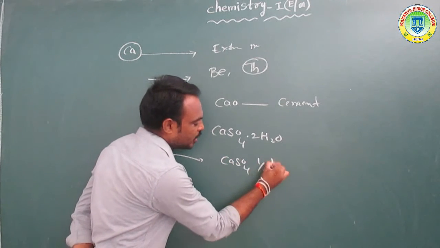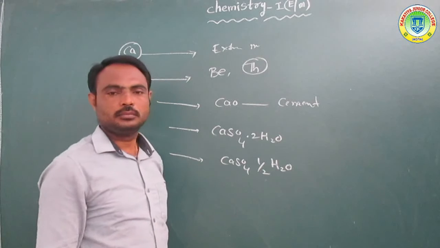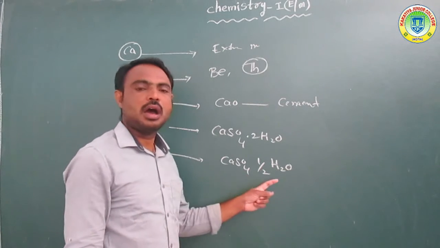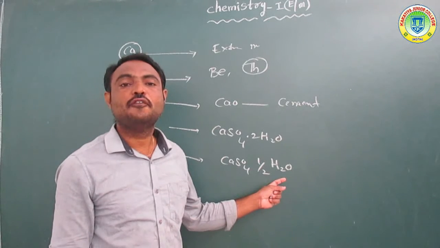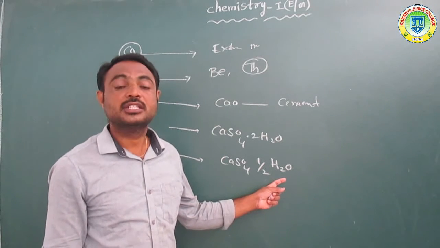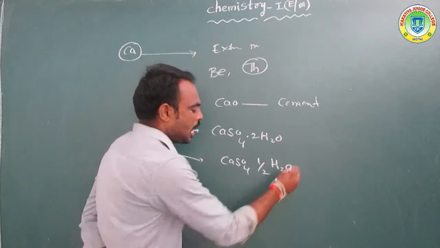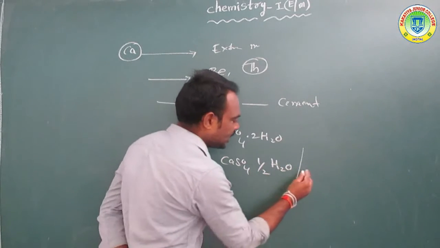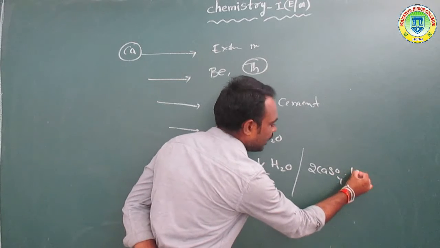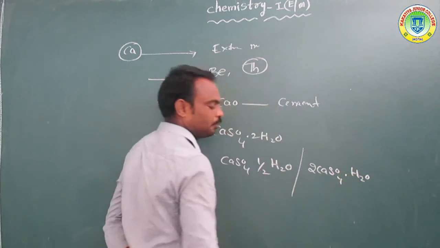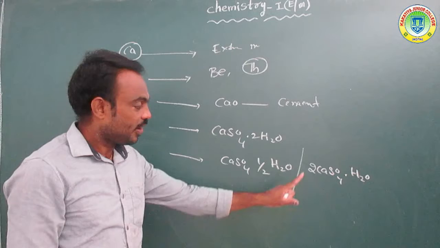Next, another very important compound, CaSO4 half H2O. It is called plaster of Paris. Another way we write it is 2CaSO4 H2O.